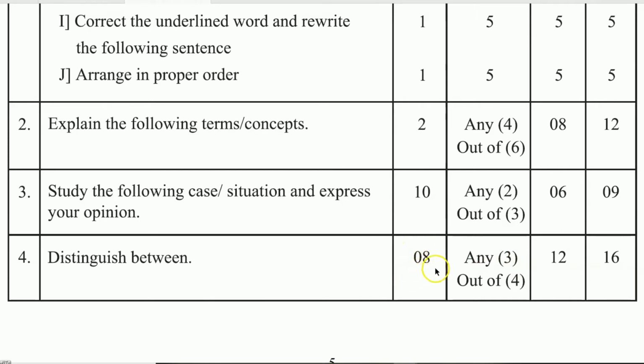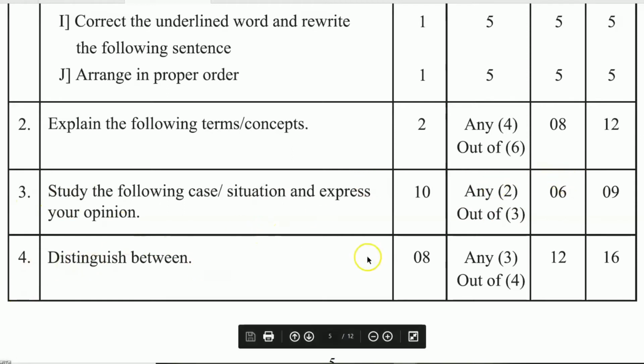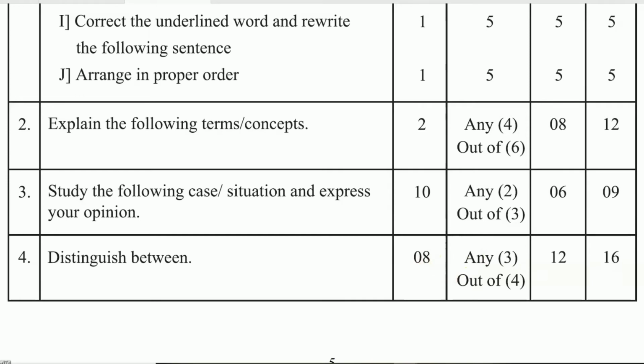Here some mistake is there. You correct the mistake, means each question will carry 4 marks, and here also one mistake is there. One question will carry 3 marks. Okay, means out of 3 you have to attempt any 2 and this is for 6 marks. Means question number 6 will come for 6 marks. Question number 4 will come for 12 marks. Means out of 4 questions you have to attempt 3 and each question will carry 4 marks.